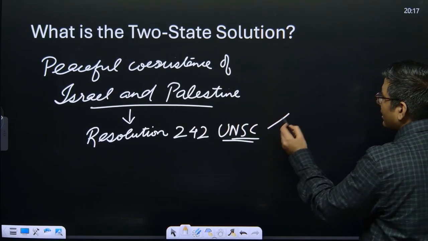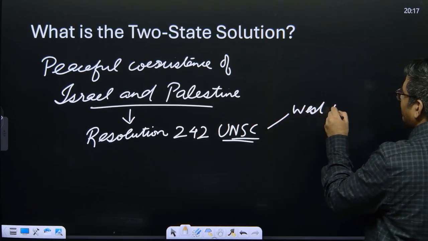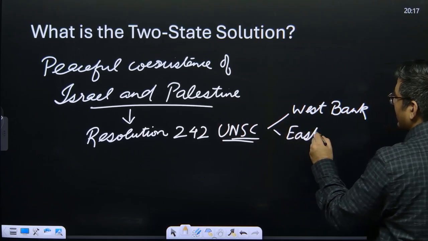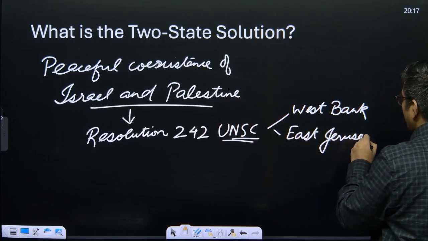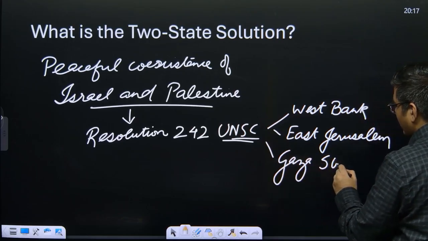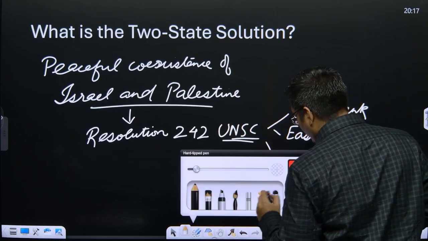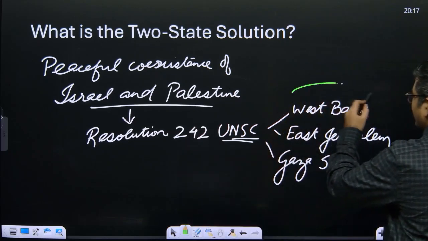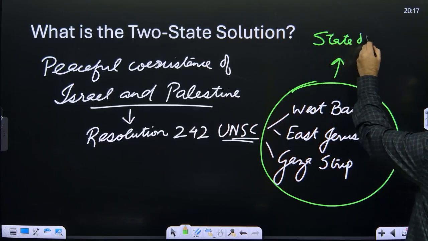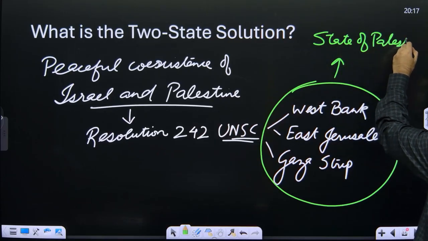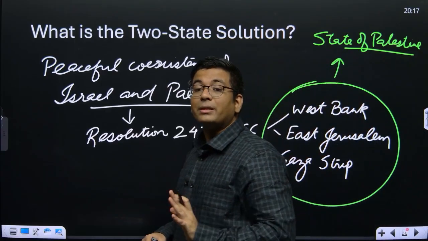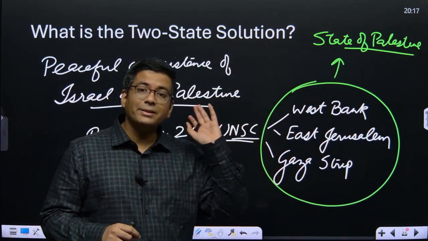So based upon this, the West Bank, East Jerusalem and the Gaza Strip, okay, together are going to be called Palestine. This is basically what will become the state of Palestine. Now this will be a sovereign territory. This will not be under Israeli occupation, and all the rest of the places are going to be Israel. And these countries are to exist peacefully with each other.